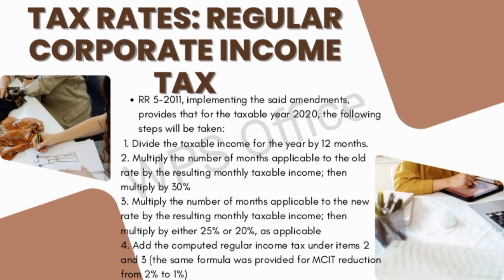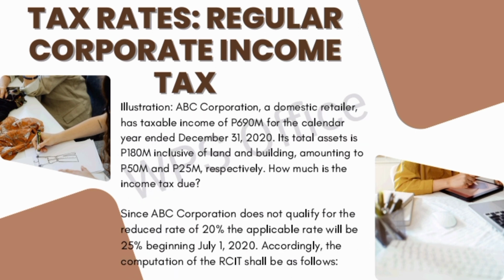Taxable income is correctly allocated and taxed according to the rate in effect during the different parts of the year. The same process can be applied to compute the minimum corporate income tax (MCIT) when the rate is reduced from 2% to 1%. So let's move on to tax rates, regular corporate income tax.